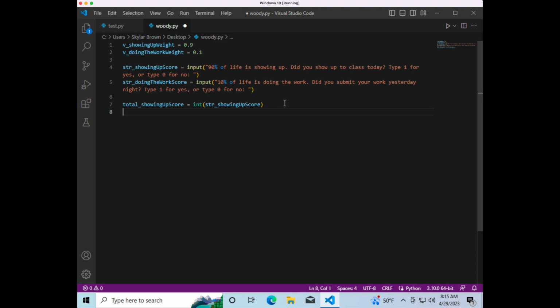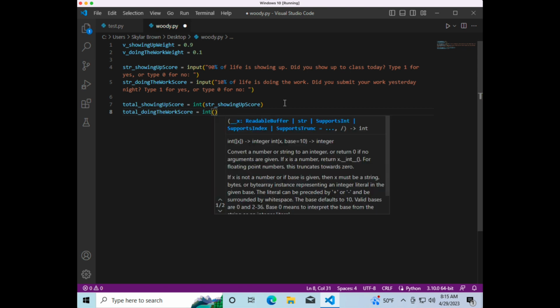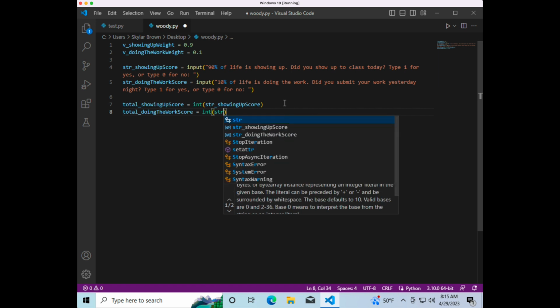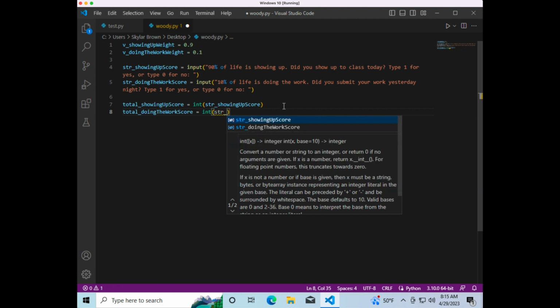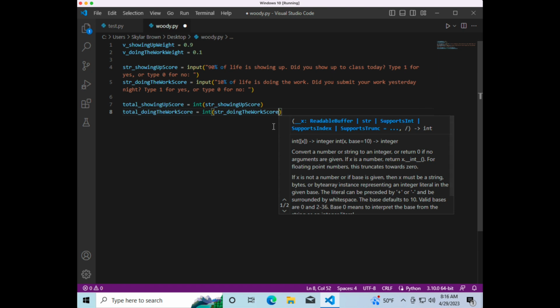And now in the same way, we want to make another called the total doing the work score. And in the same way, we're going to turn that input into an integer as well. When we start typing, we can see it and click on it.